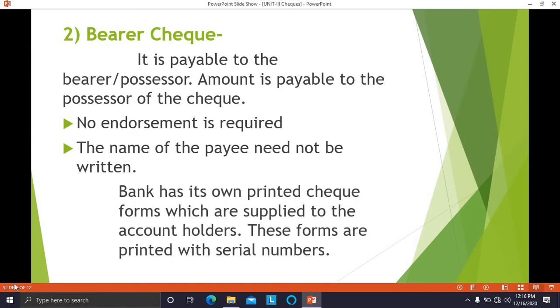Bank has its own printed check forms which are supplied to the account holders. These forms are printed with serial numbers. So usually when we open an account with the bank, it gives us the printed check forms which are supplied to the account holders, and these forms are printed with serial numbers. Check number will be mentioned serially on those checks.